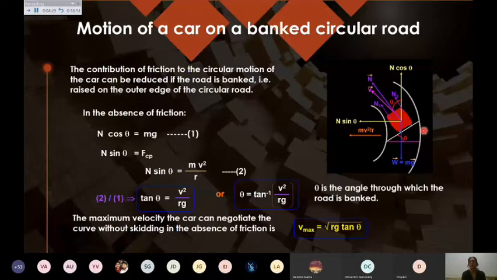So L will be the width of the road. Theta will depend on by how much angle you have to raise the road. So for the smaller roads, you have to raise by a larger value, and so on. That you have to see while constructing roads. So this was the first case. If I assume there is no friction, then you can simply find the maximum speed so that it is not skidding. Skidding means it should not go out of the way.